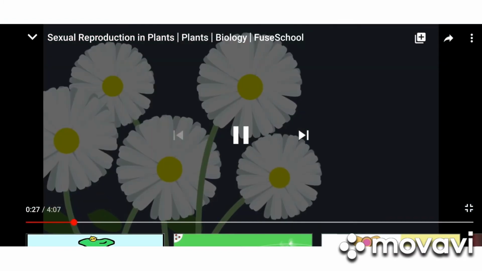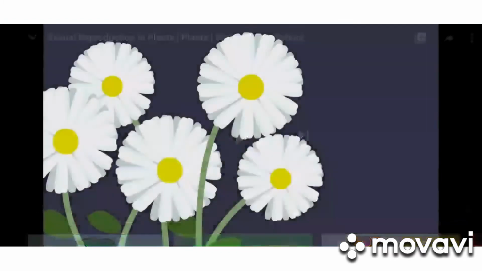Now we will learn how plants reproduce. We know that most plants reproduce through seeds, and these seeds are produced in the flower. Seeds are made by a method of reproduction called sexual reproduction. In sexual reproduction, a male part and a female part are needed.